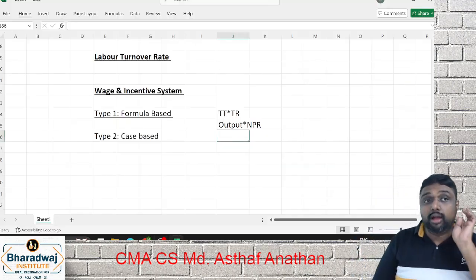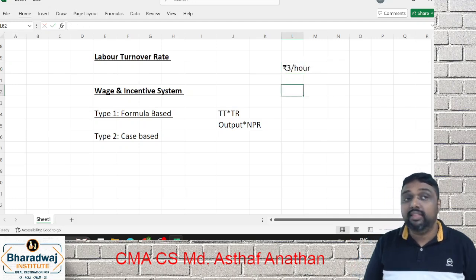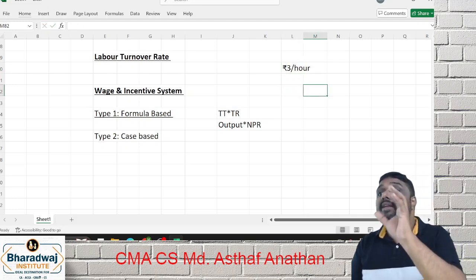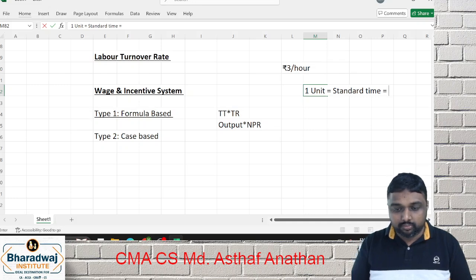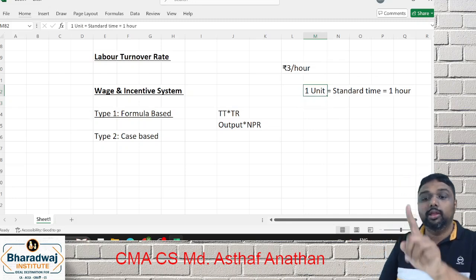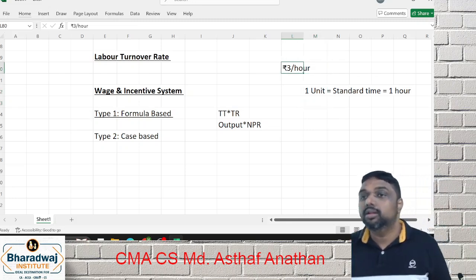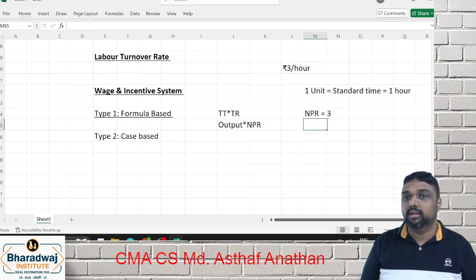How do you have to compute now? They will give that the hourly wage is ₹3 per hour, and they will tell that the standard time for 1 unit is 1 hour. So 1 hour, 1 unit. The wage for 1 hour is what? 3 rupees. So your normal piece rate is what?